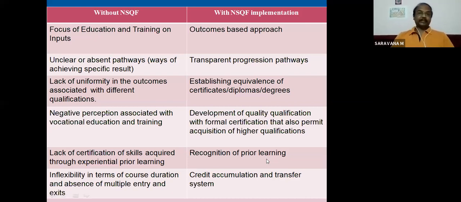Like that, even for NSQF-based training providers or training activities, it is a credit accumulation and transfer system. Wherever opportunities are there, you can complete your basic level, then shift to other institutions for the advanced level according to your convenience. Not only modules, units or training programs, but also training institutions. You can choose any institution near your place across the country. These are the important differences with and without NSQF.